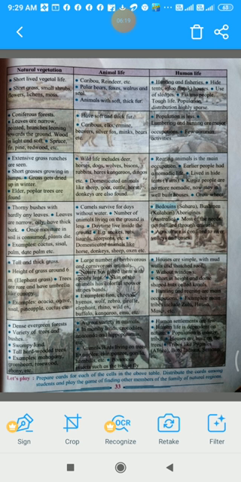How is the human life? Rearing animals is the main occupation, because this region is grassland, the ground is covered with grass, the whole area is spread with grass. So animal rearing is the main occupation.